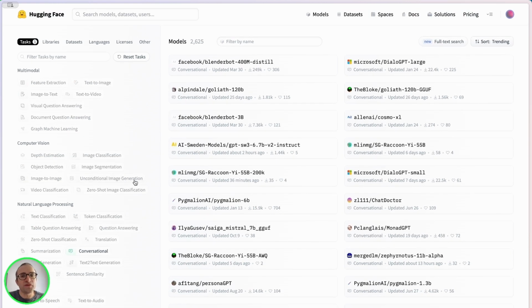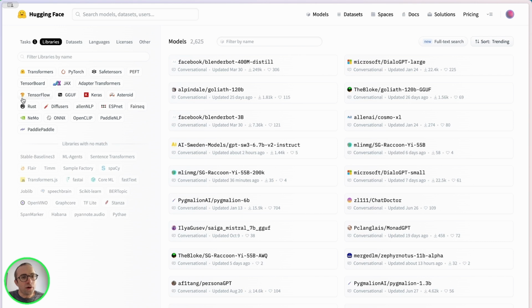This starts to filter. The other big filter here is in the library section, and this is all the kinds of libraries and ways of running the language models. Most of these models are transformers. Transformers is a type of model. This is the T in ChatGPT.